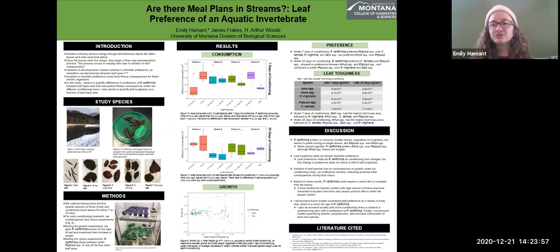Once the leaves enter the stream, they go through a three-step process. First, a leachate process where all the water-soluble compounds exit the leaf. Second, a colonization process, where microbes and other bacteria colonize the leaf. And finally, a fragmentation process where our shredders, our macroinvertebrates, eat these leaves, fragment them, and then basically send them on down the food chain.